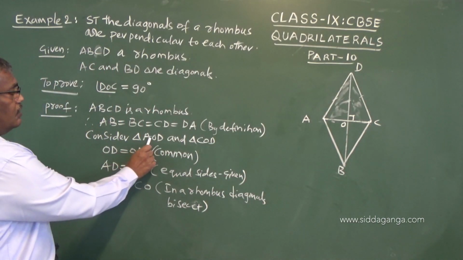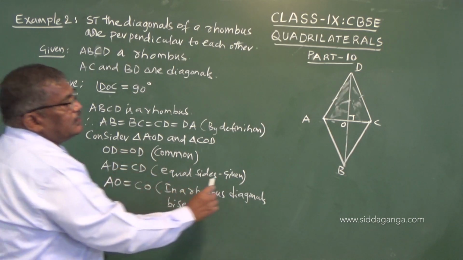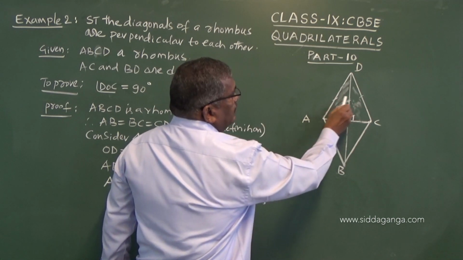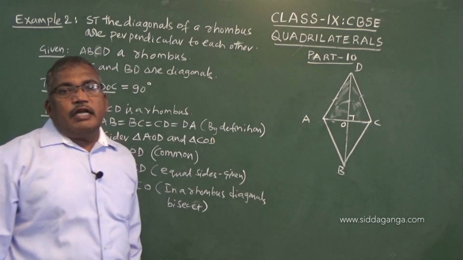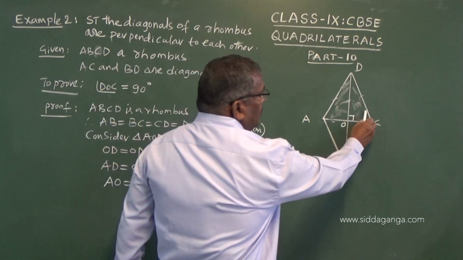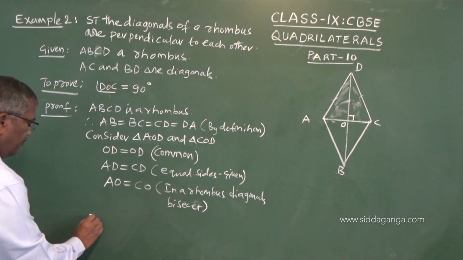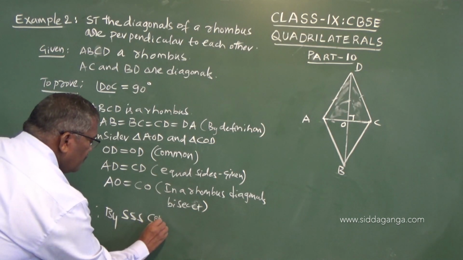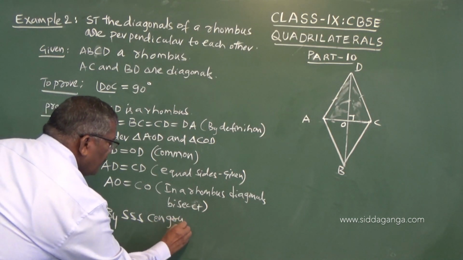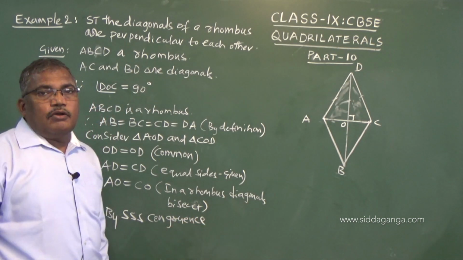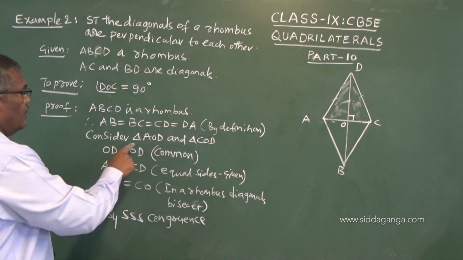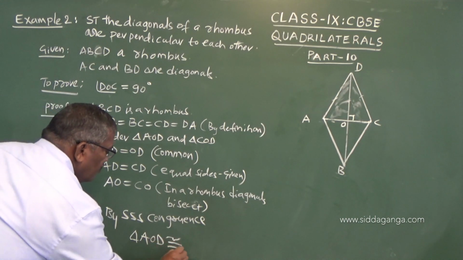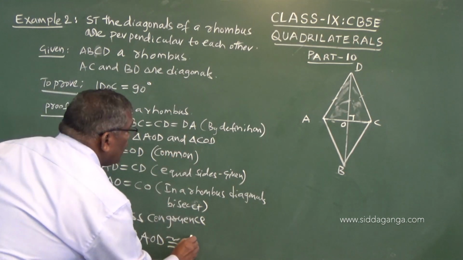So, in these two triangles AOD and COD, this side is equal to this side, this is the common side, and this slant side is equal to the slant side. Three sides of one triangle are equal to three sides of the other triangle. So, therefore, by SSS congruence, we can say triangle AOD is congruent to triangle COD.